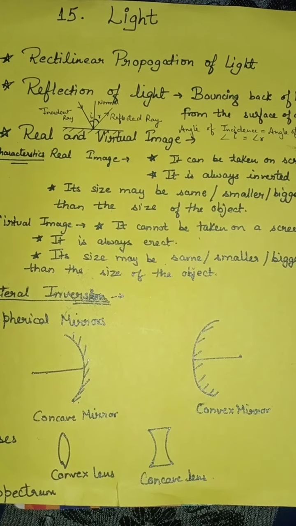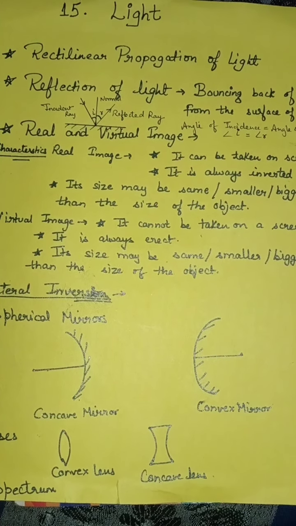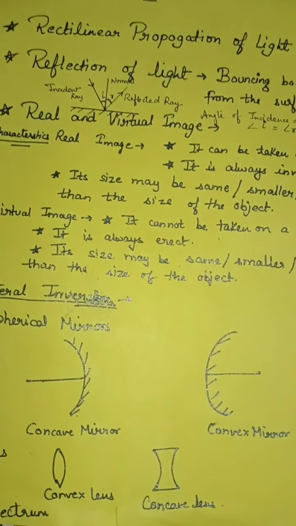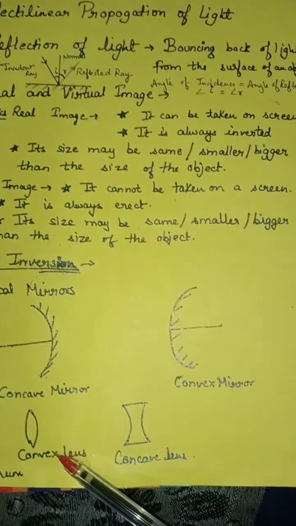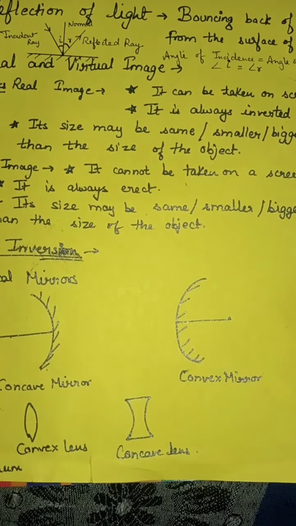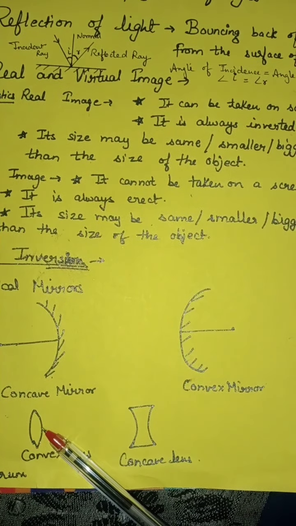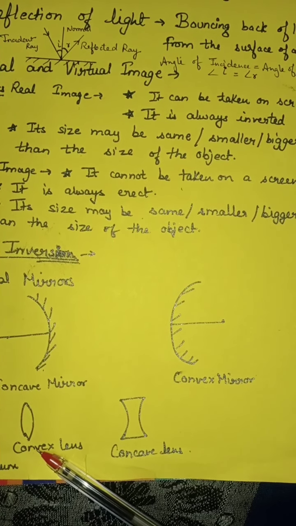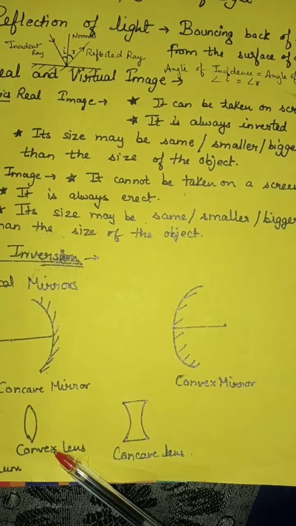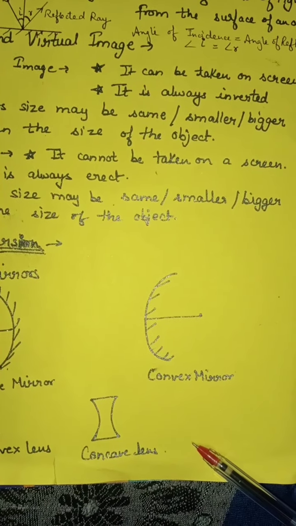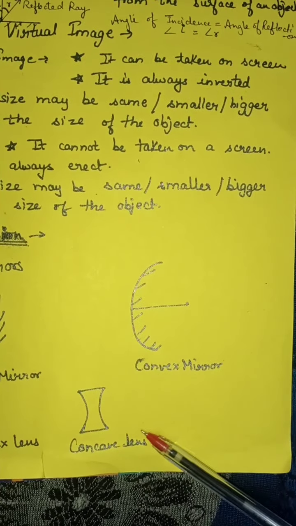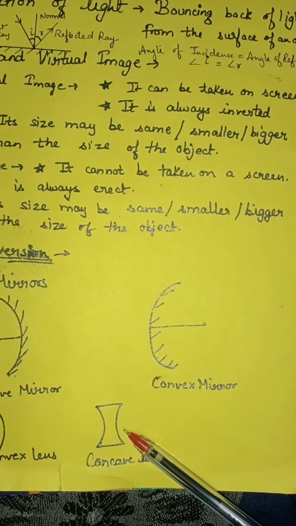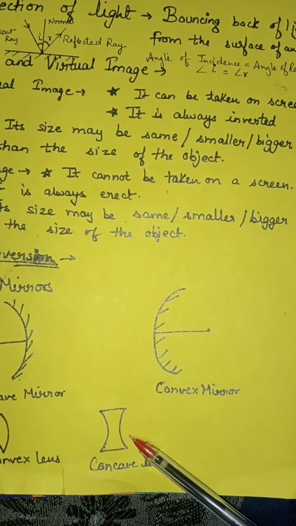Now, next topic is lens. A lens is a piece of transparent material like plastic or glass which has one or two spherical surfaces. Common lenses are of two types, convex and concave. A convex lens is thick in the middle and becomes thinner at the edges. A magnifying glass is a converging lens, that is a convex lens. And a concave lens is thin in the middle and thicker at the edges. It is a diverging lens. Things look smaller through a concave lens. Okay.